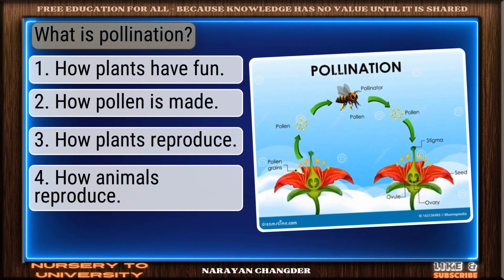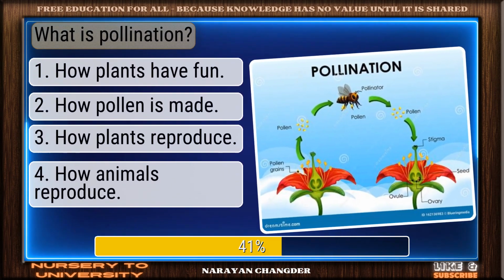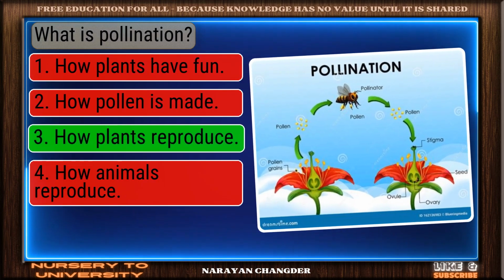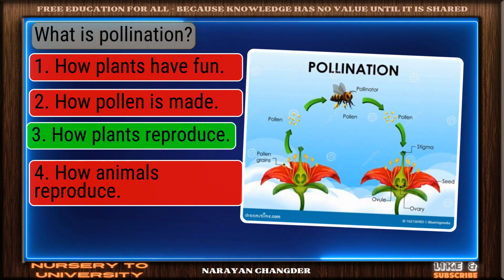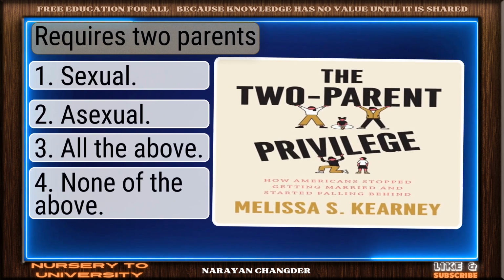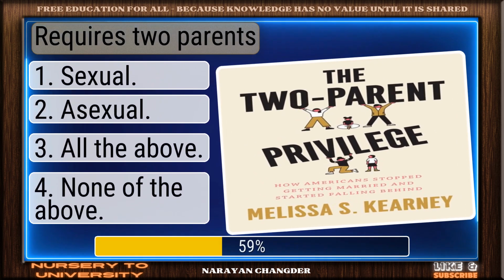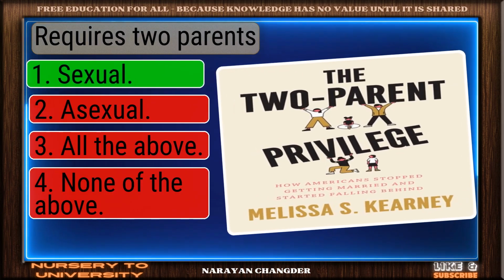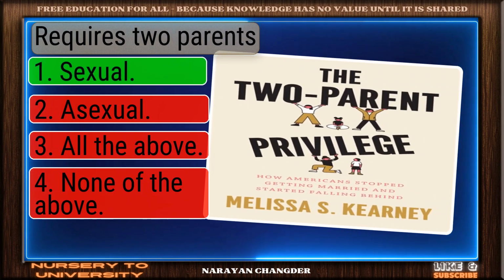Question number 280. What is pollination? Smart move. How plants reproduce is an accurate answer. Question number 281. Requires two parents. Nicely done. Sexual is a solid answer.